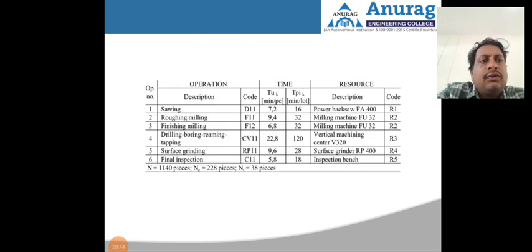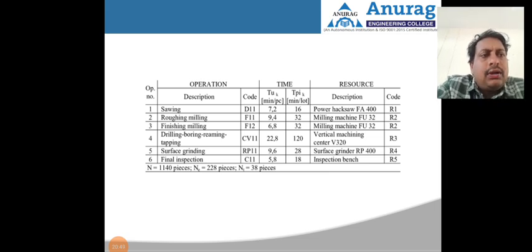So this is one of the examples of the route sheet. For example, we need to prepare a gear. So first we have sawing, then the description: we are going to use a power hacksaw. Then we have time, operation, and resource.